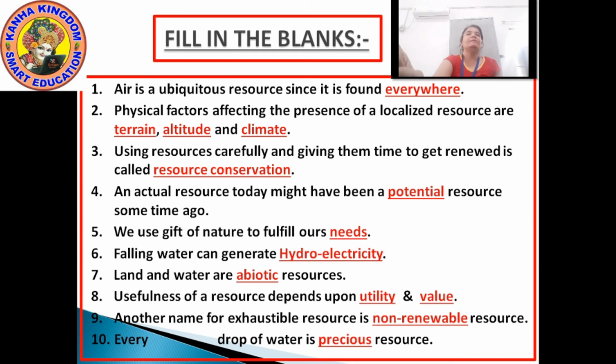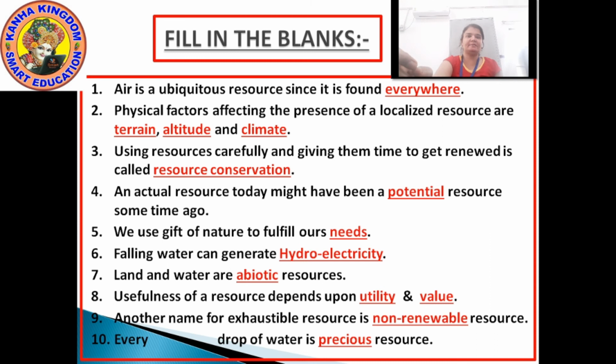Next, an actual resource today might have been a potential resource some time ago. In the past, it is potential. An actual resource today might have been a potential resource some time ago. Next, we use gift of nature to fulfill our needs.